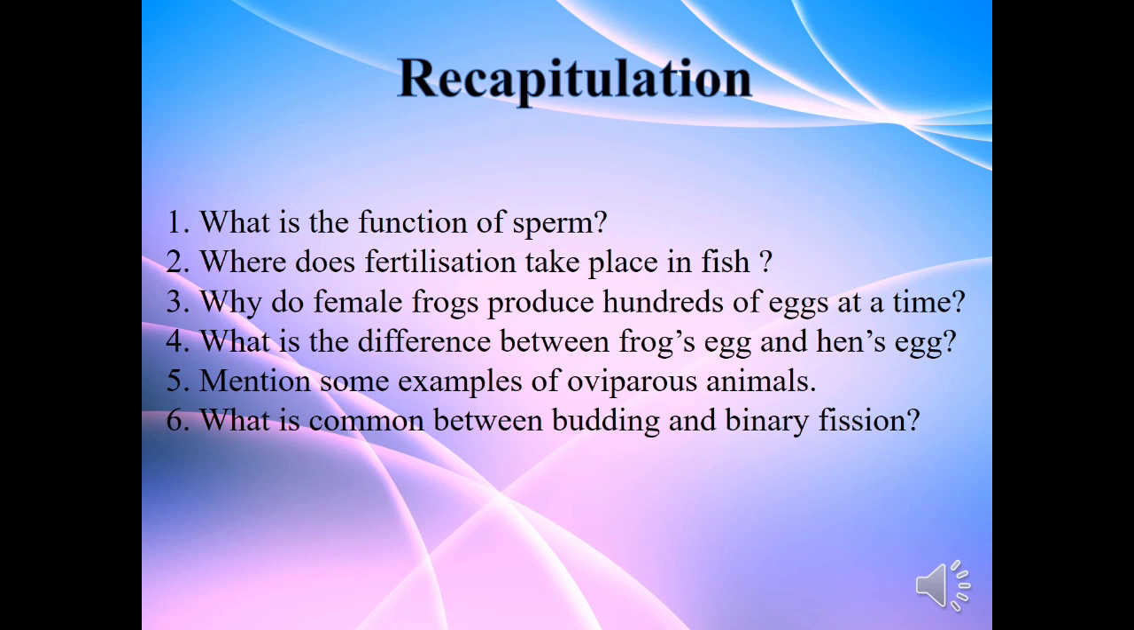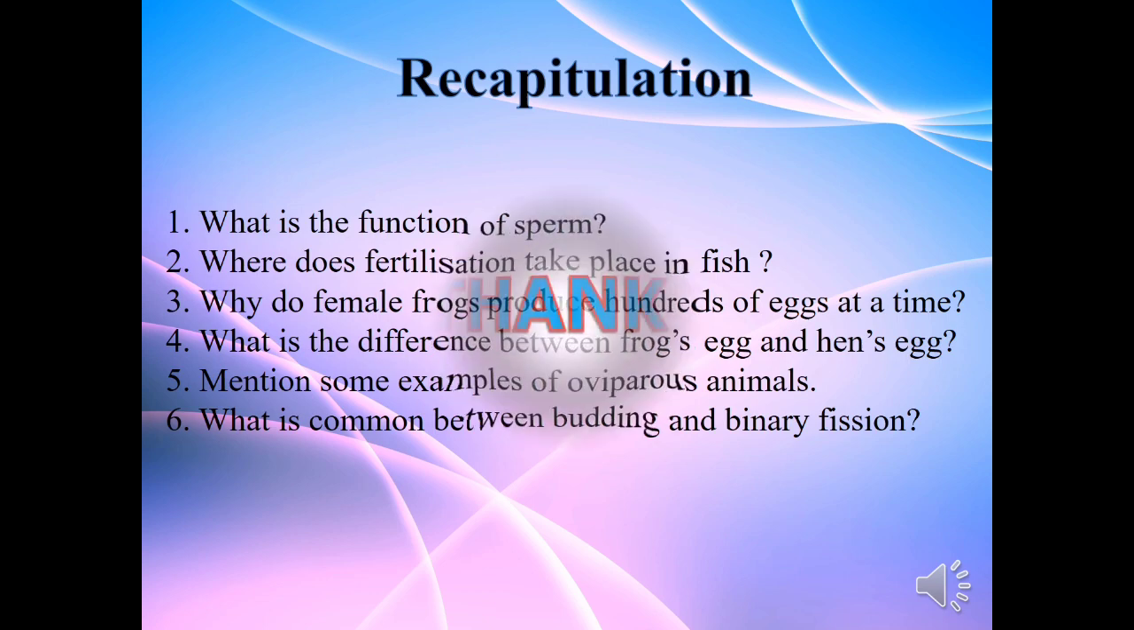Let us have a review. What is the function of sperm? Where does fertilization take place in fish? Why do female frogs produce hundreds of eggs at a time? What is the difference between a frog's egg and a hen's egg? Mention some examples of oviparous animals. What is common between budding and binary fission? Try to find out the answers for yourself. Thank you.